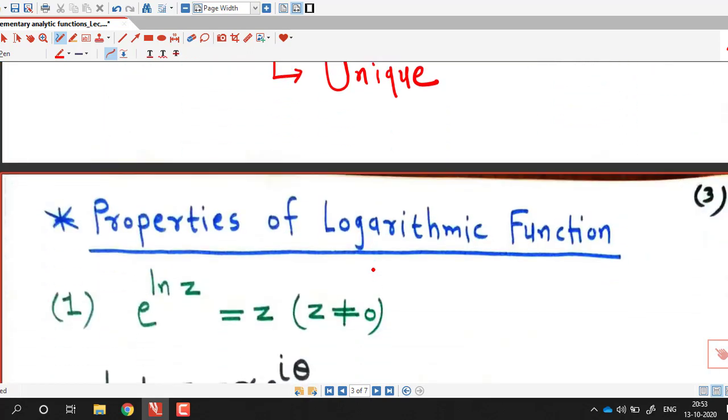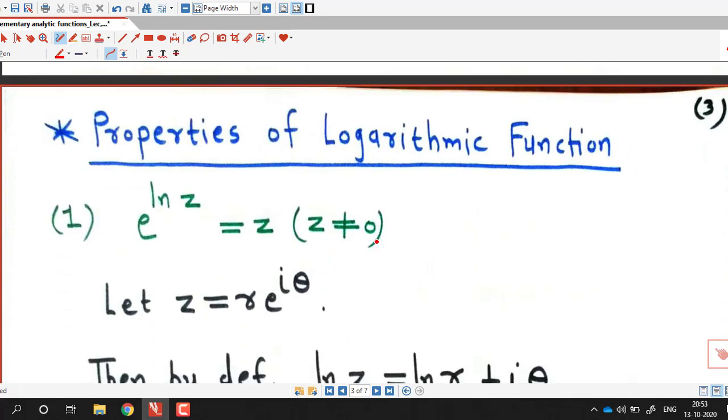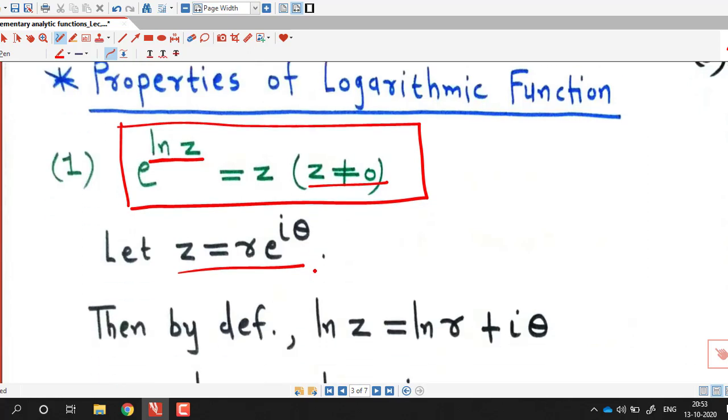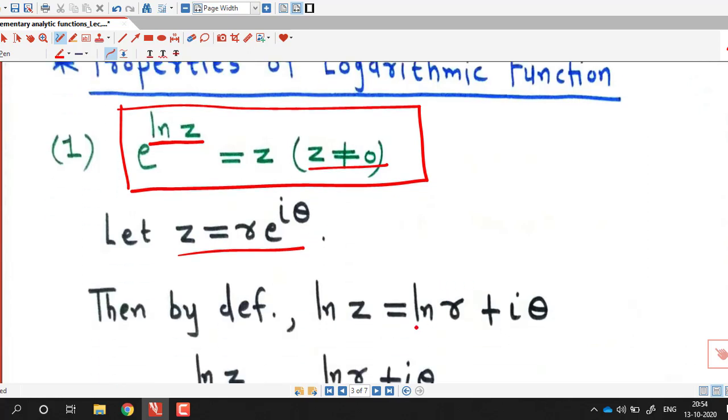So now we discuss some properties of the logarithmic function. We can prove that e raised to log z is nothing but z. To prove this, first we find log z. Because z is a non-zero complex number, we can start with the polar form of z. Suppose the polar form of z is r into e raised to i theta, then by definition log z is ln of the modulus of z, which is r, plus i into the argument of z.